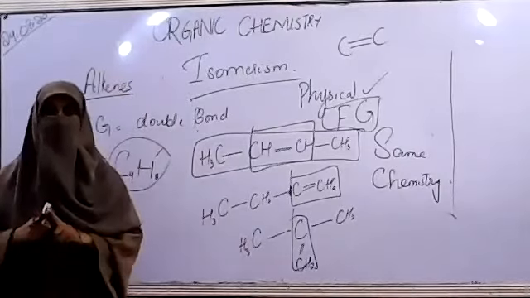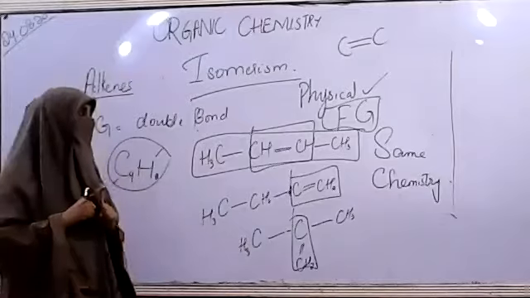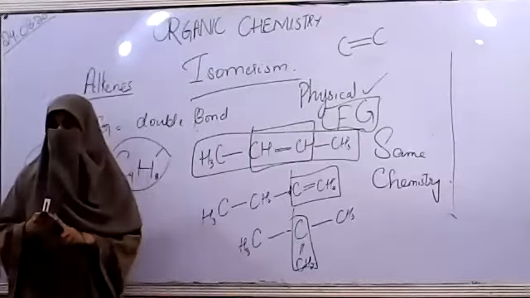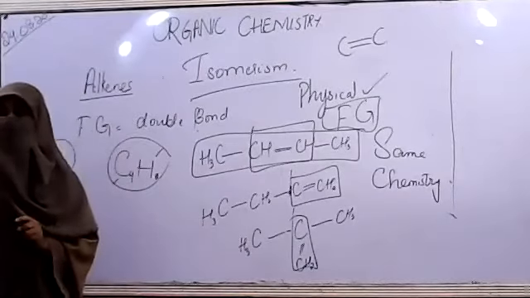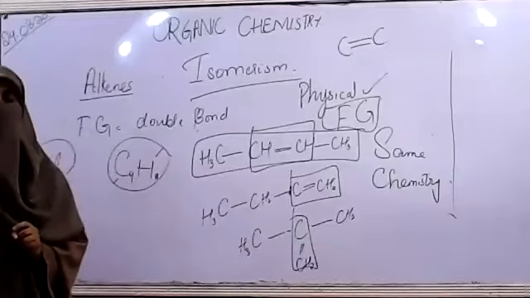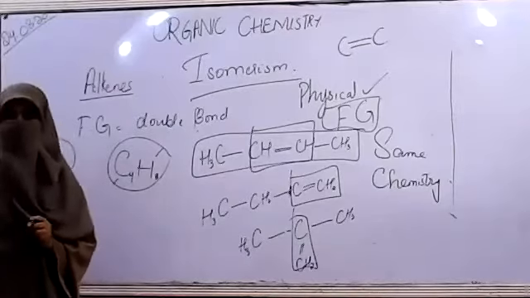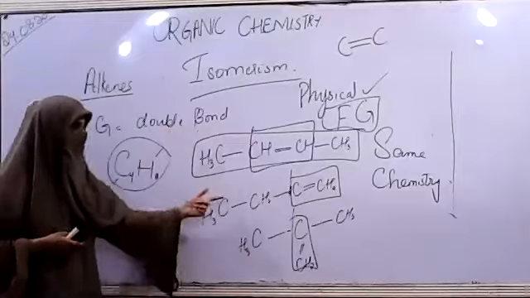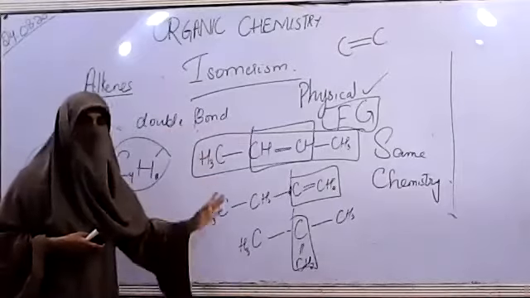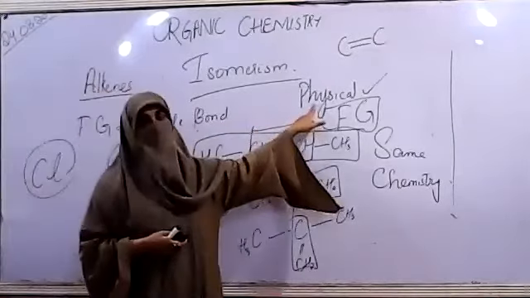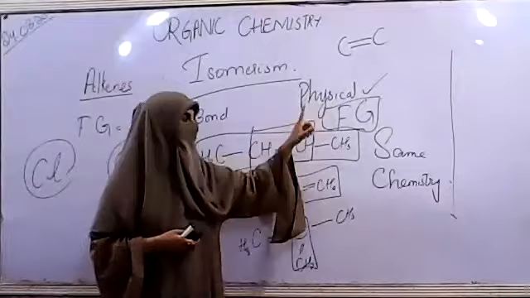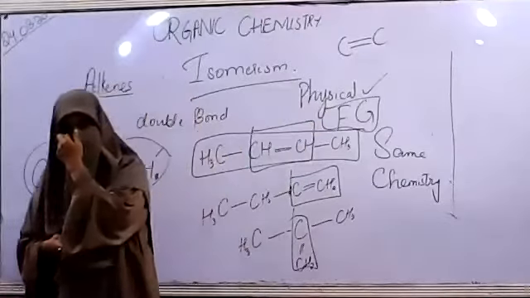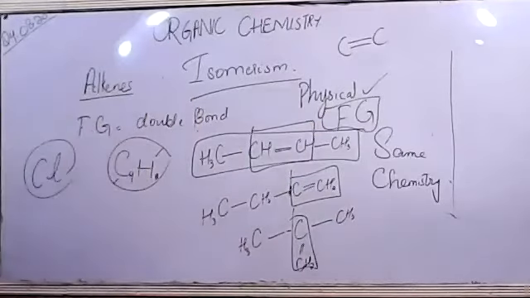If the functional group changes in the case of isomerism, chemical properties will change because the reacting species, the portion at which the reaction is going to take place, has changed. But if the case is like this one, where we have the same functional group in all the isomers, physical properties no doubt are going to change, but the chemical properties will be the same. I hope I'm clear at this point.